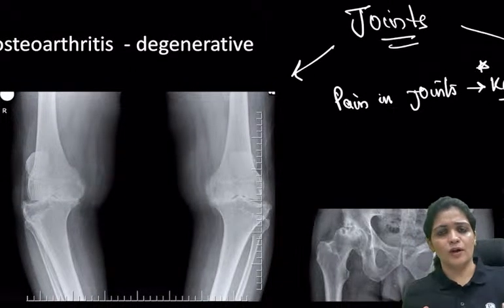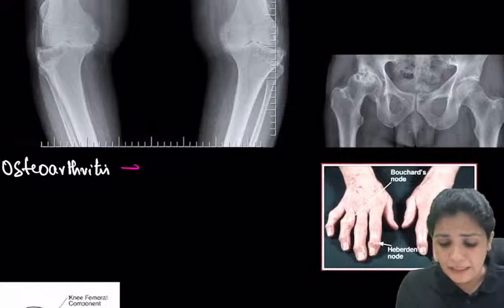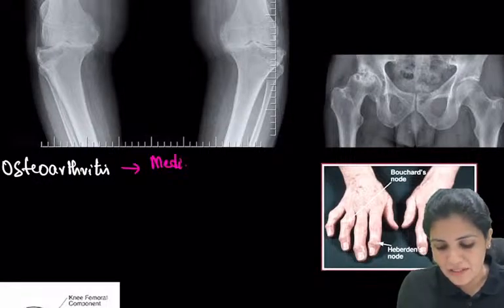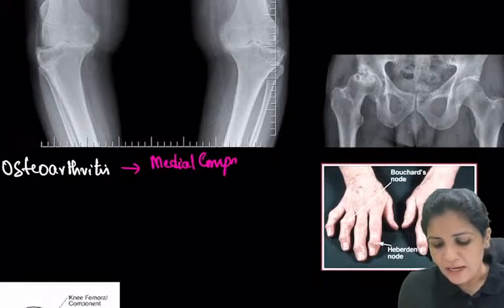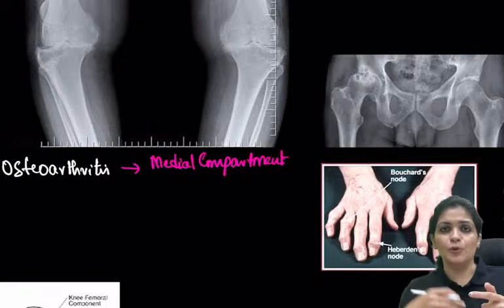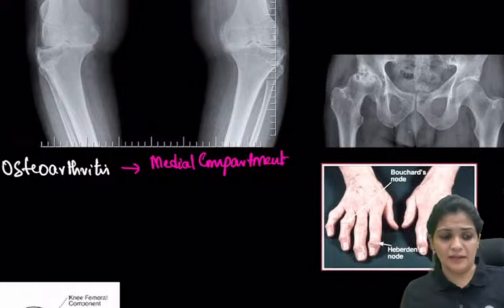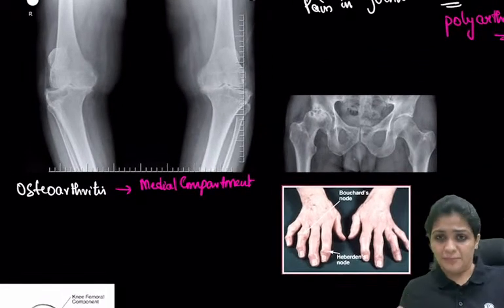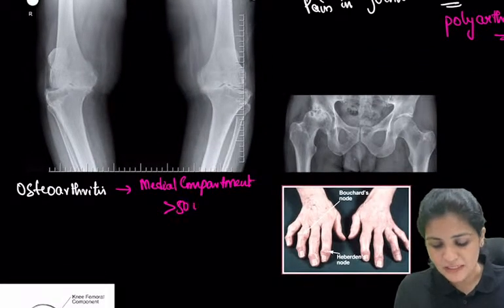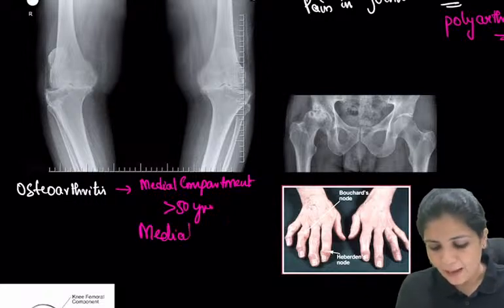So the knee joint is bearing our weight, especially the medial compartment. The medial compartment is taking a lot of weight on a day-to-day basis. You walk, you jump, you skip, you hop, you climb. All those actions are managed by the medial compartment, and over a period of more than 50 years, what happens is the medial meniscus gets damaged.